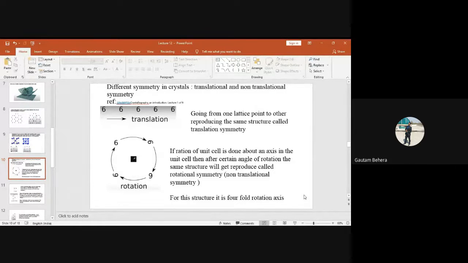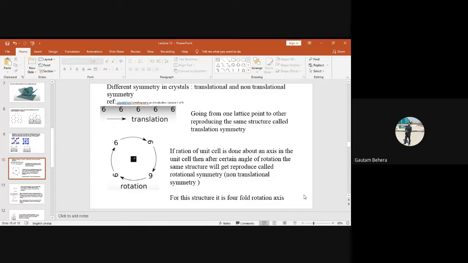The structure will reproduce again, even though the stone is irregular in shape. You can take any object in nature or any artificial object, and rotating it by 360 degrees reproduces the same structure. But we will not call that rotational symmetry, because we are completely rotating it by 360 degrees.